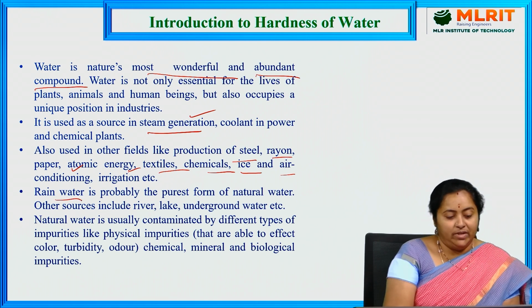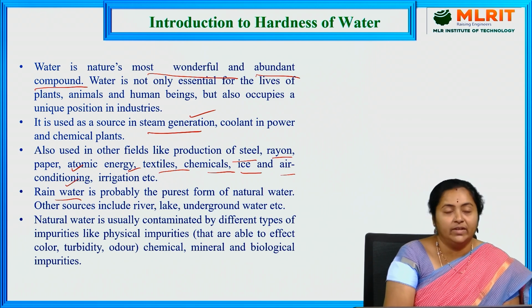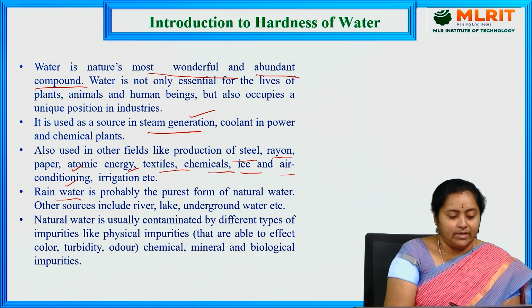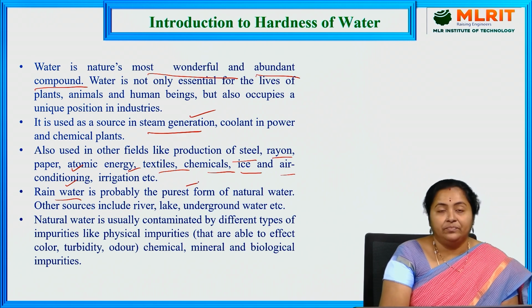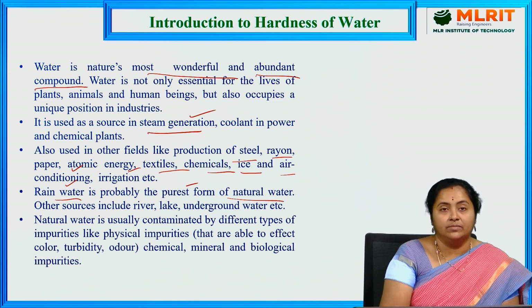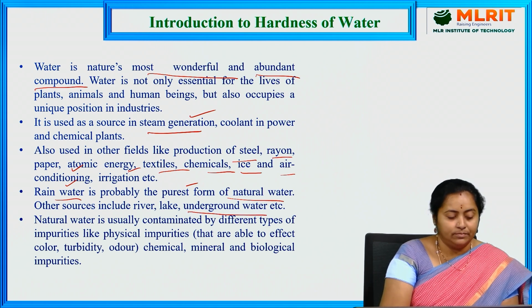As we know very well, the major source of water is rainwater. Whenever heavy rainfall occurs, the resultant runoff water is sometimes absorbed by the roots of plants, and the rest mixes with surface water. Rainwater is probably the purest form of natural water. Other sources include river systems, lakes, streams, ponds, and groundwater resources.